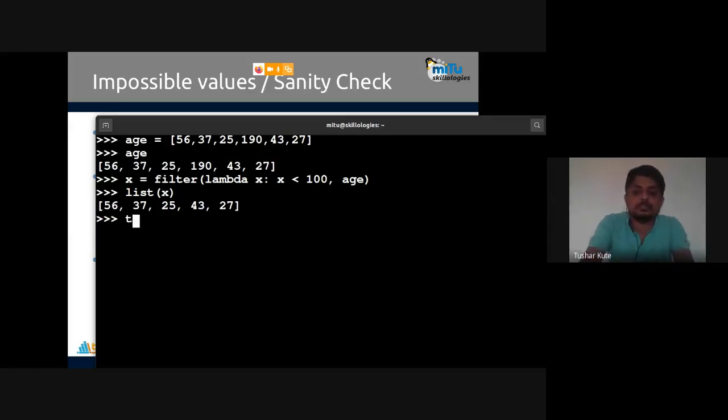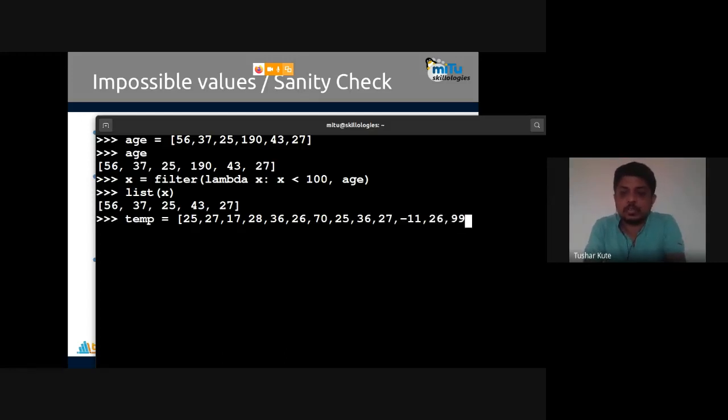Let's see, for example, some temperatures are given. Temperature values are taken over there. Out of it, some temperatures like 25, 27, 17, 28, 36, 30, 26. Okay, these are the temperature values, and you know that the temperature of this particular area is actually a minimum of 5 degrees and a maximum of 40 degrees. Always, every time, but you can see some wrong values are presented in between it.